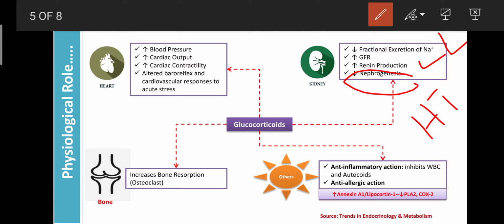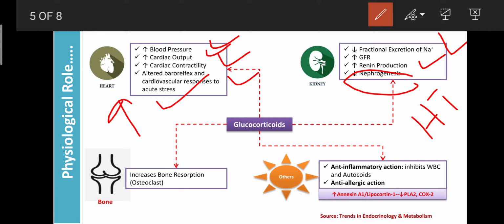Then the same glucocorticoids also act on the heart, where they can increase the blood pressure, cardiac output as well as the cardiac contractility, because they cause accumulation of sodium. Due to accumulation of sodium, depolarization occurs. Due to depolarization, the sarcoplasmic reticulum releases calcium. That released calcium is responsible for causing contraction of the cardiac muscle. So due to contraction of the cardiac muscle, the cardiac output and the blood pressure increase. And glucocorticoids also alter the baroreflex as well as the cardiovascular responses to acute stress.